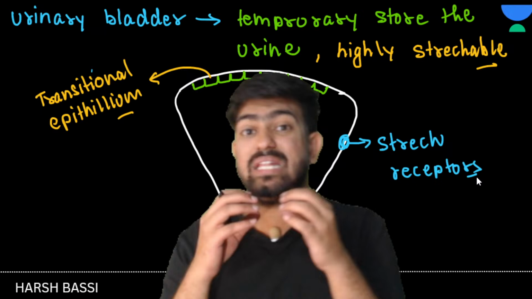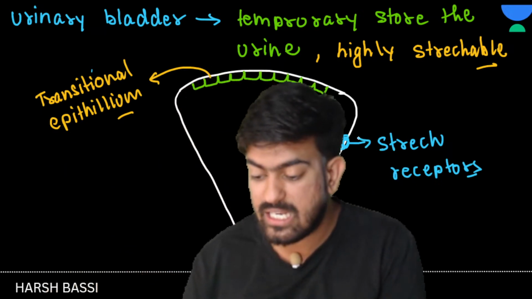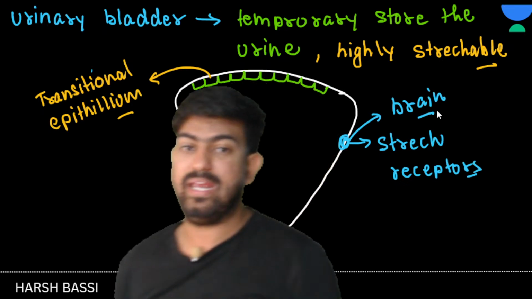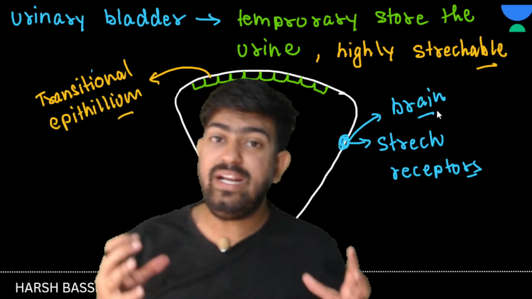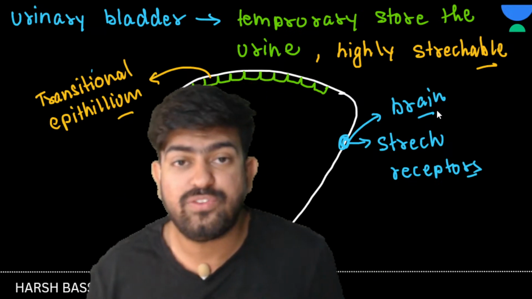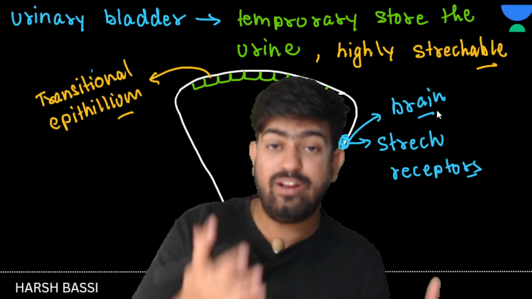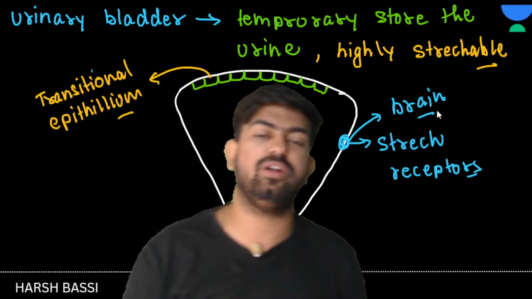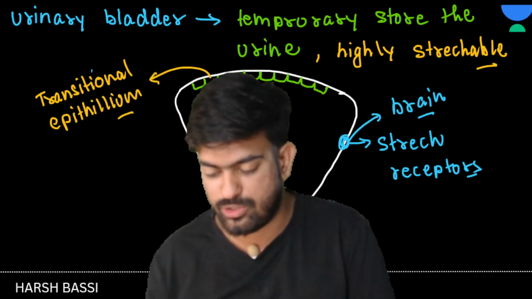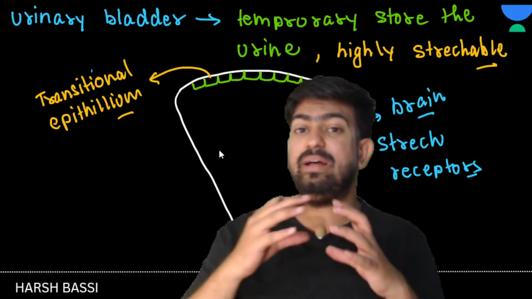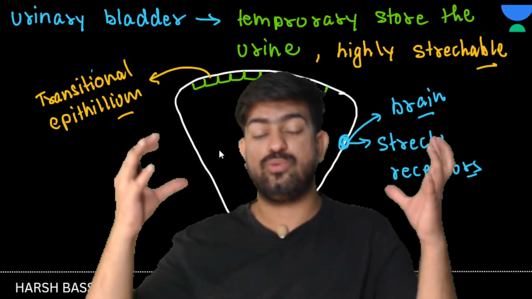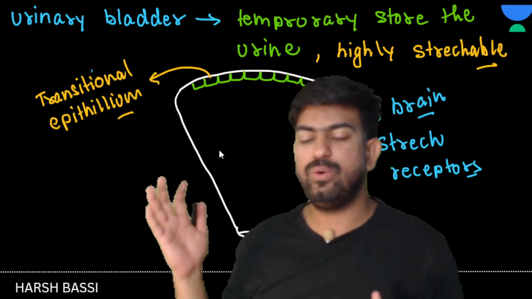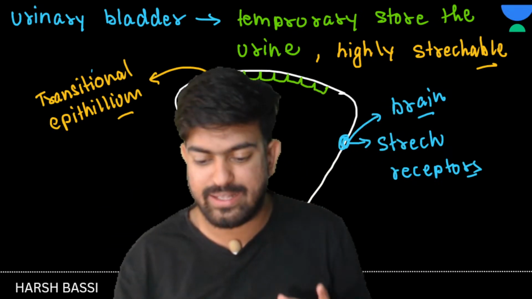Whenever they are stretched, they send a signal to the brain, and when the brain receives this signal, it gives the order to remove the urine from the urinary bladder, the process of micturition. So whenever the urinary bladder is stretched, the brain asks it to contract, and the urine moves outside the body, right?